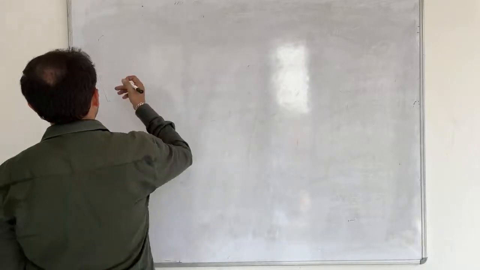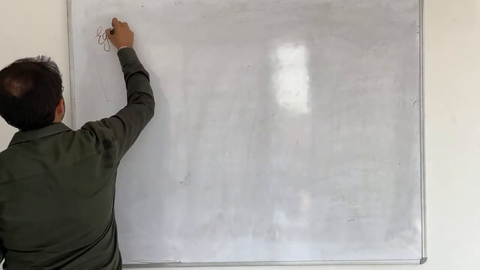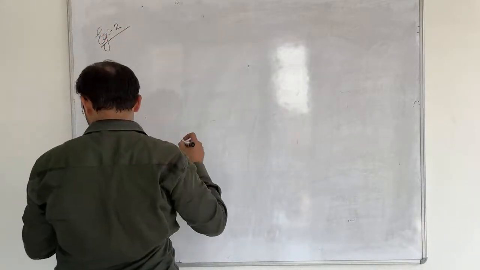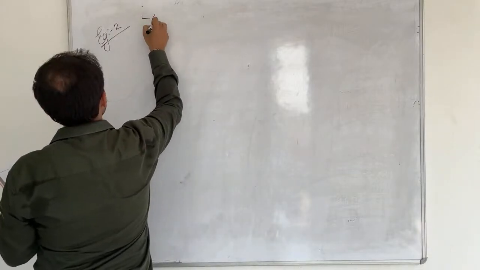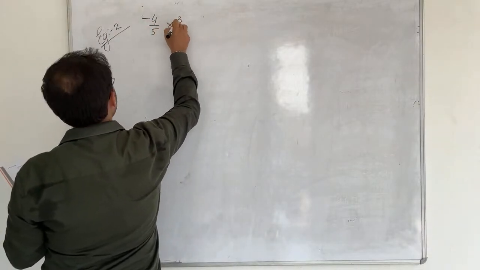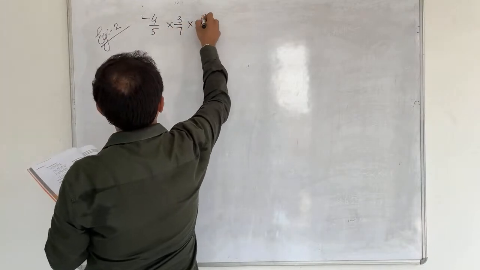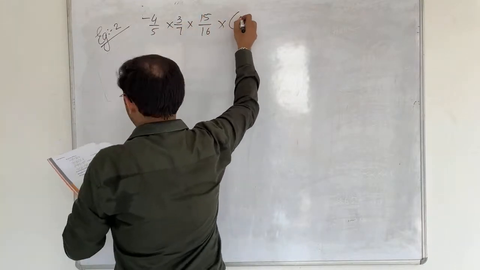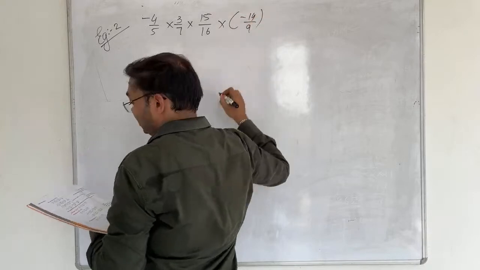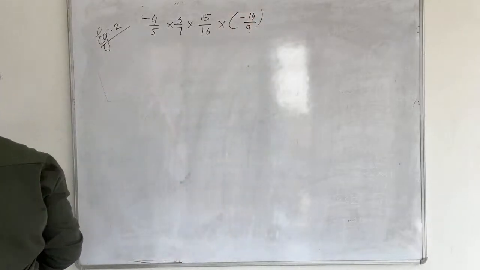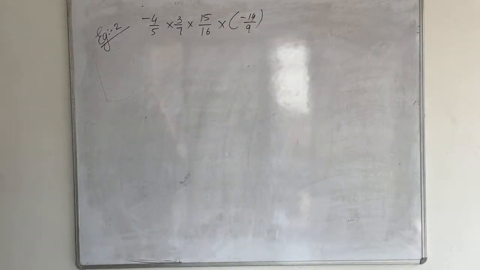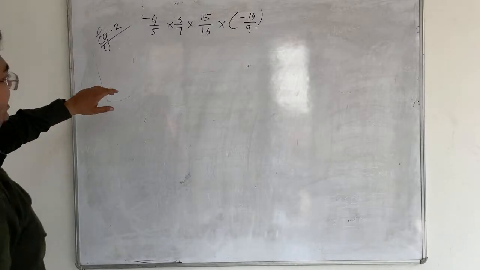Chalo, let's move with example 2. We have to find minus 4 upon 5 into 3 upon 7 into 15 upon 16 into minus 14 upon 9. Just make one thing very strong, that we are always going to see the main sign.